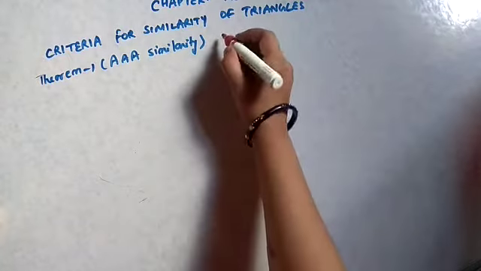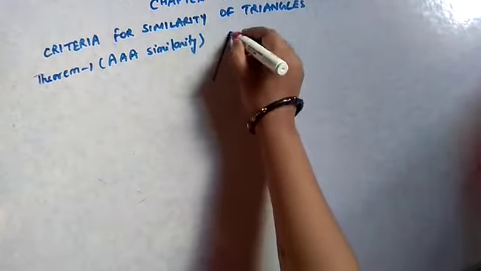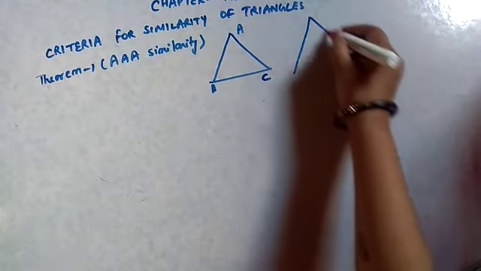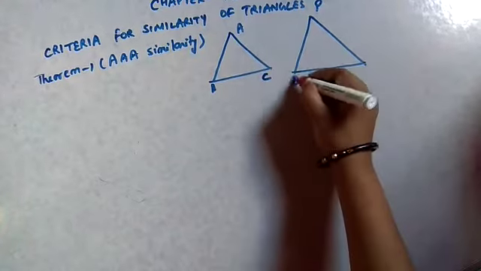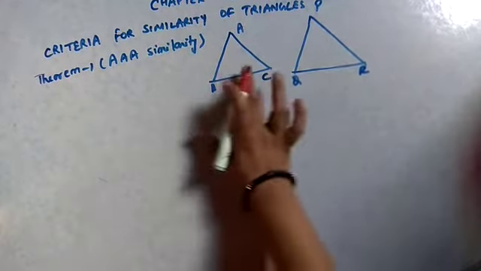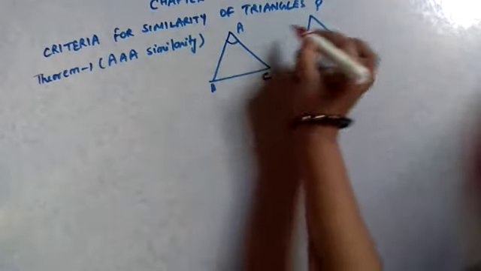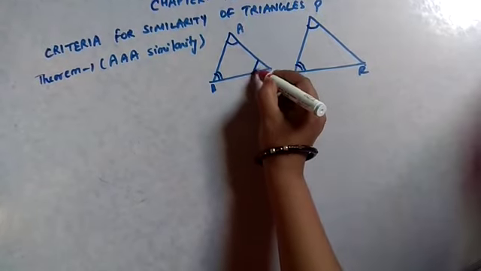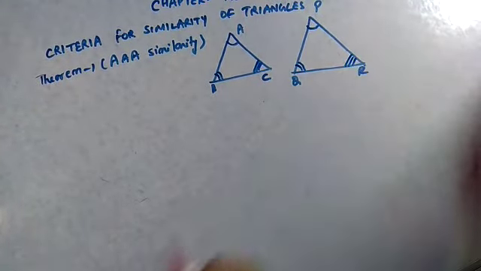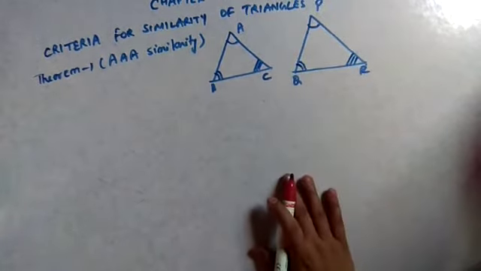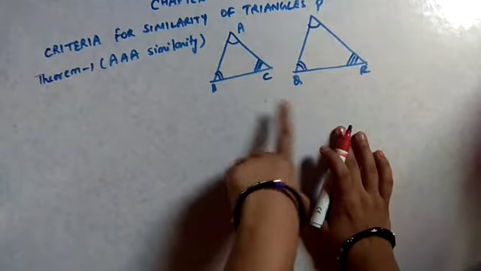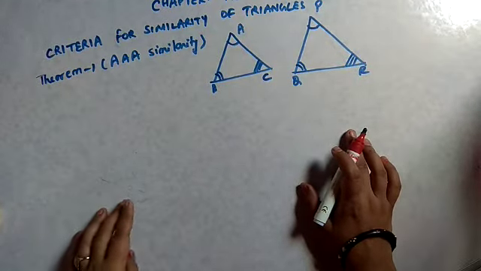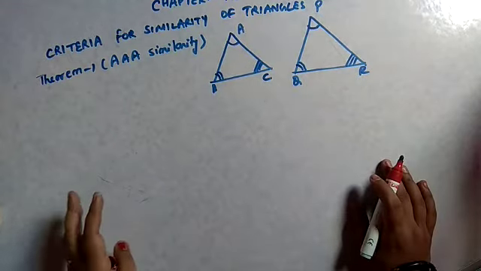are similar. Okay, so here we have two triangles ABC and PQR, and it is given that they are equiangular. It is given that angle A equals angle P, angle B equals angle Q, and angle C equals angle R. We need to prove that they are similar. As we know, when two triangles have all angles equal to each other as well as their sides in proportion, then only we will say that these two triangles are similar.